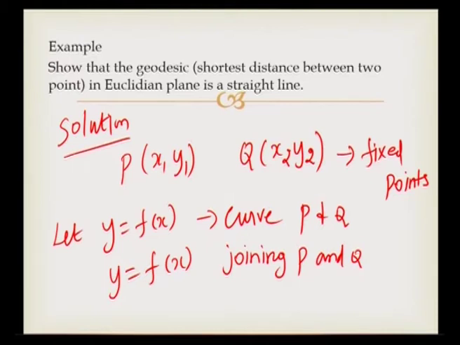is given by ds square is equal to dx square plus dy square. This is the element of distance between 2 points P and Q on the curve y is equal to f of x. Now, go to the total distance of the curve.